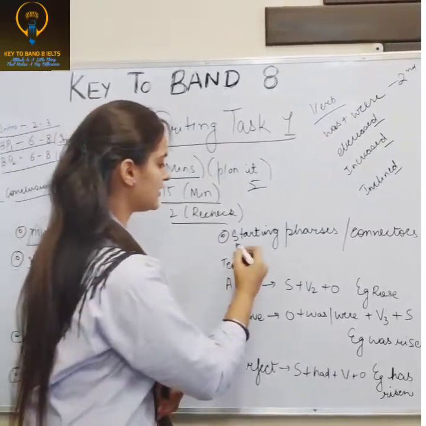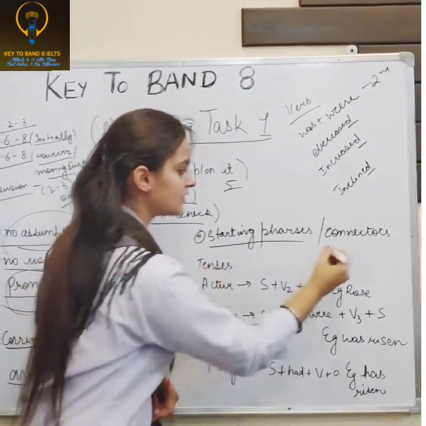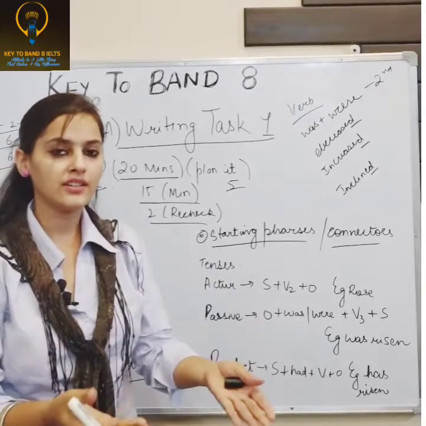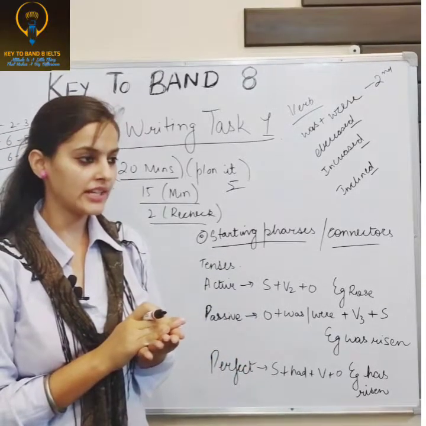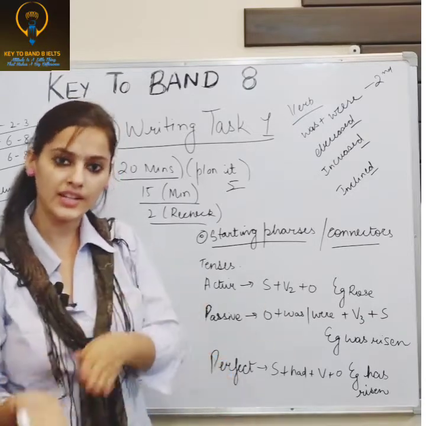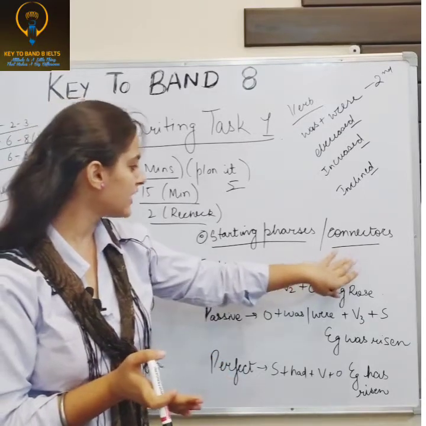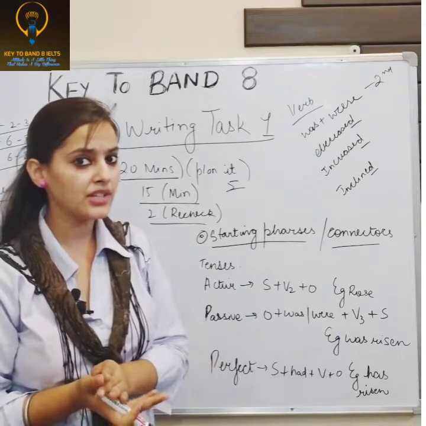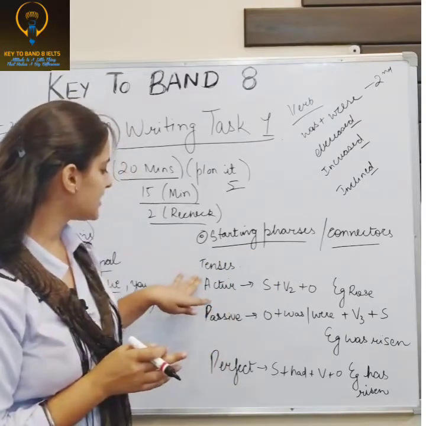Next is starting phrases and connectors. When you want to add another point, you can use connectors like in addition, moreover, and however is for contrasting. We will discuss some phrases in detail in an upcoming video. Next is tenses.